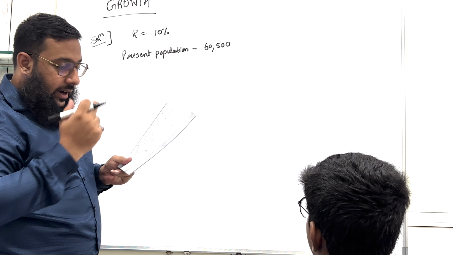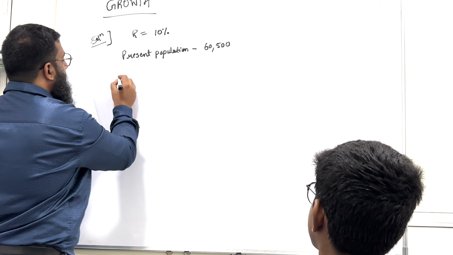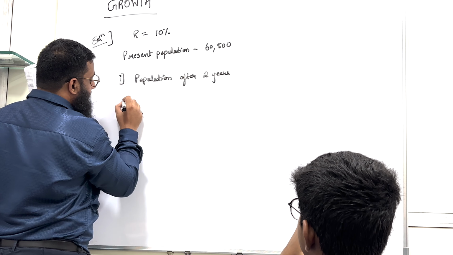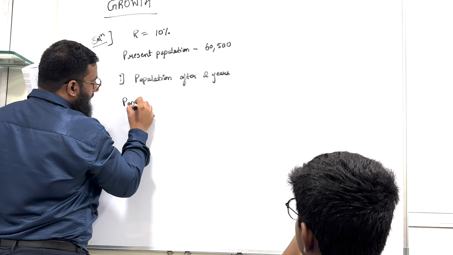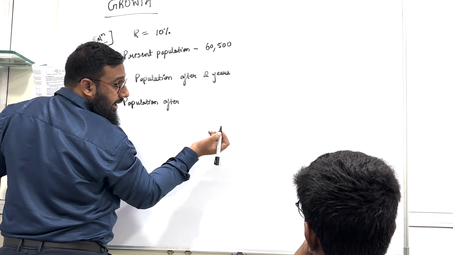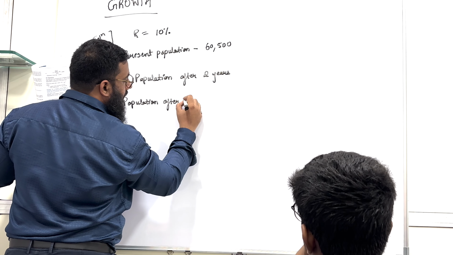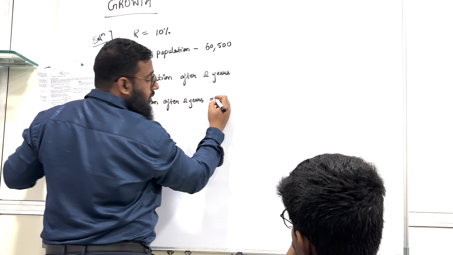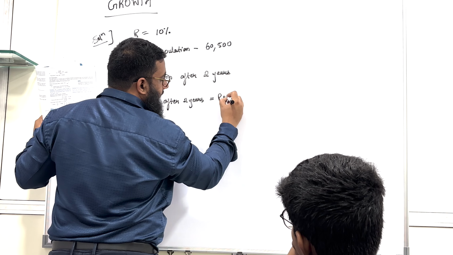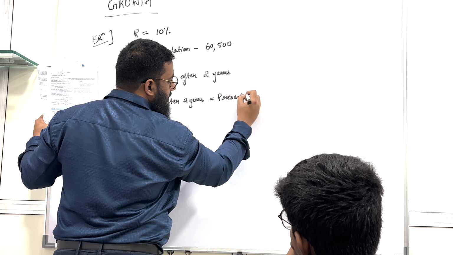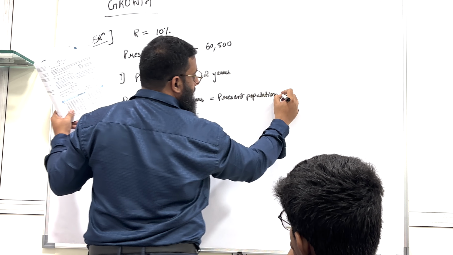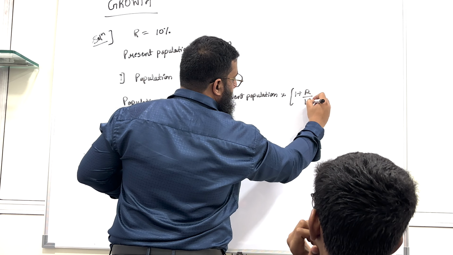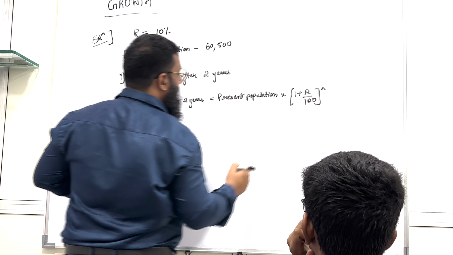First we have to find the population after 2 years. The formula is population after n years, n is 2 here, equals present population into 1 plus r upon 100 raised to n.